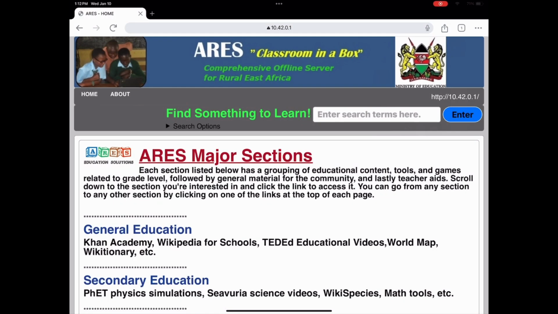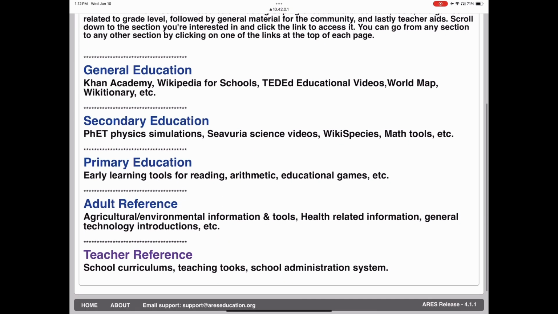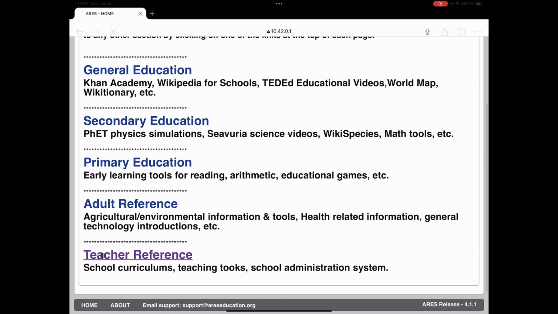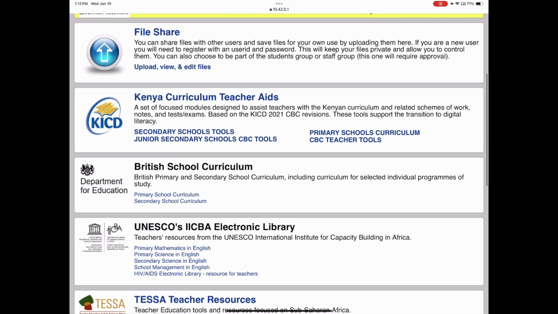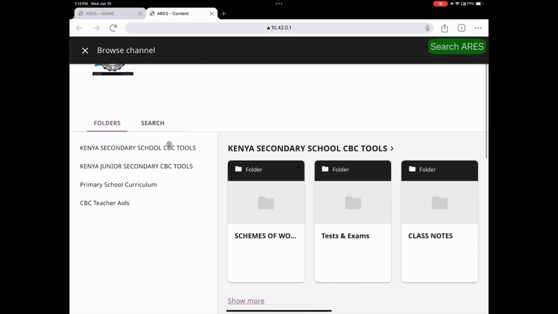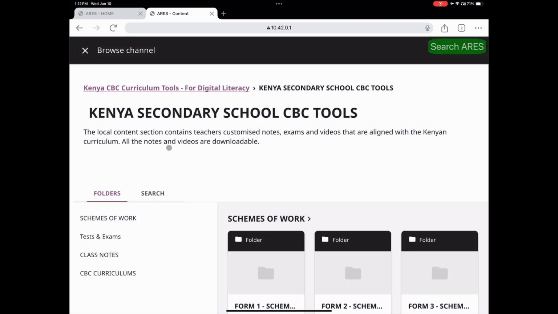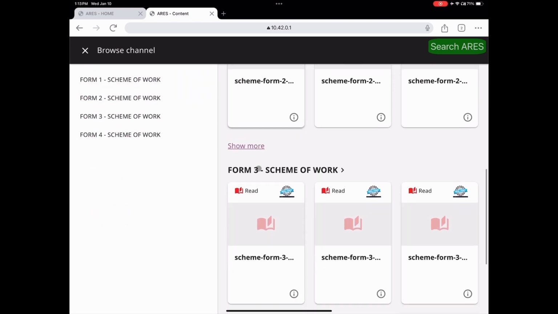As a teacher, once you are on the ARES homepage, on the teacher reference, it's the last option just below there. Once you click on it, you will be referred to a page where you can see the next module, that is the Kenya Curriculum Teacher's Aid. At this point, you click on that tab and it will lead you directly to the next page.